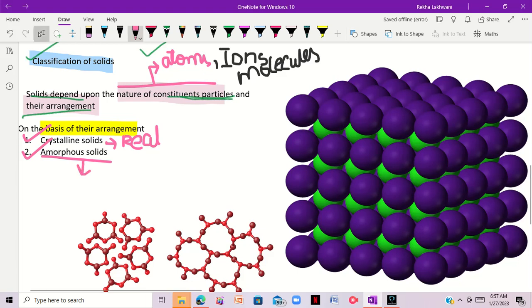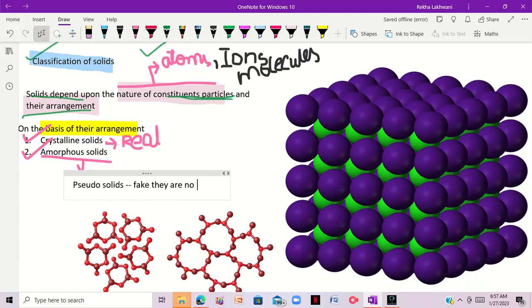They are known as pseudosolids, or basically fake. We'll talk about amorphous solids too. The real ones are the crystalline solids.